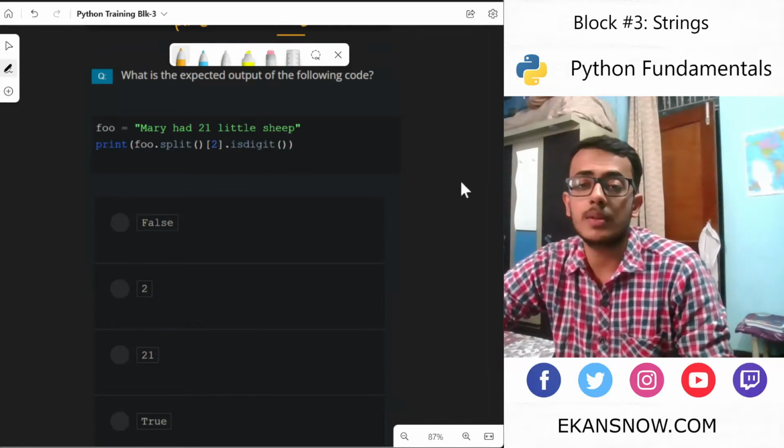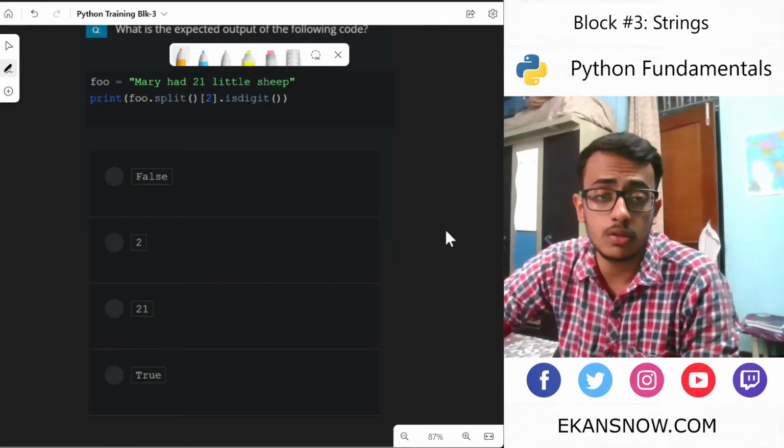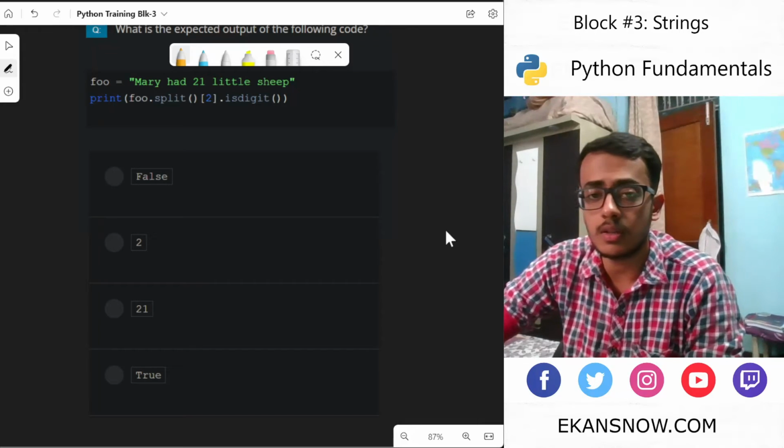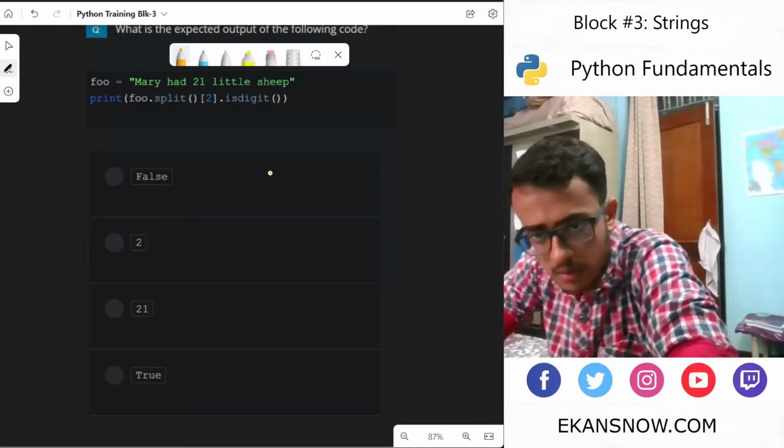Okay. What is the expected output of the following code? Mary had 21 little sheep. Okay, so this blog I didn't tell you about it. It has like 16 questions. So this would be a small, slightly longer one.